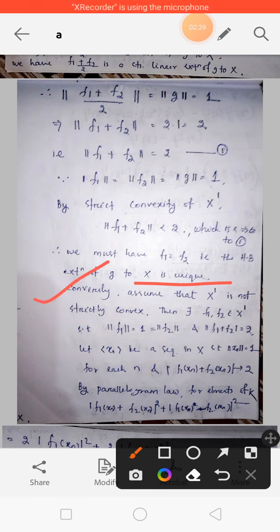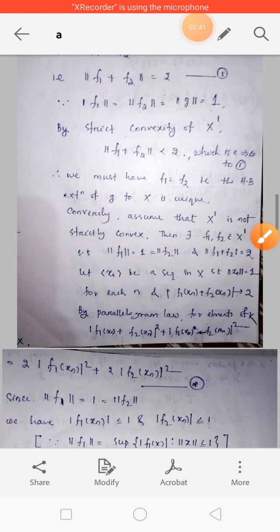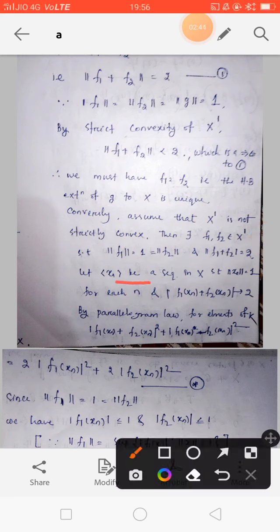Conversely, assume that X dash is not strictly convex. Then there exist f1, f2 belonging to X dash such that norm of f1 equals 1 equals norm of f2 and norm of f1 plus f2 equals 2. Let xn be any sequence in X such that norm of xn equals 1 for each n, and modulus of f1 of xn plus f2 of xn converges to 2.